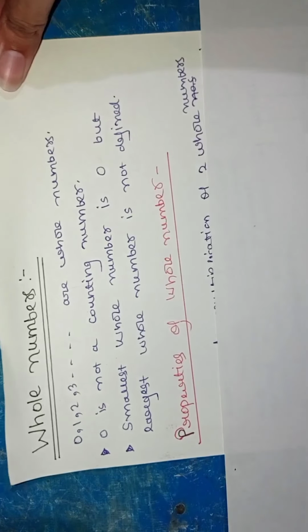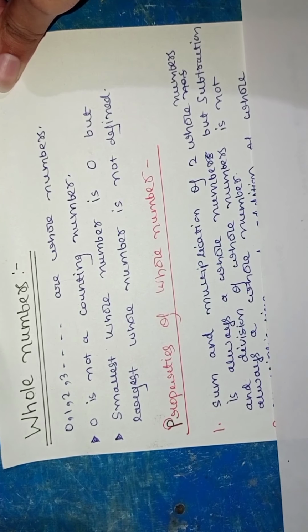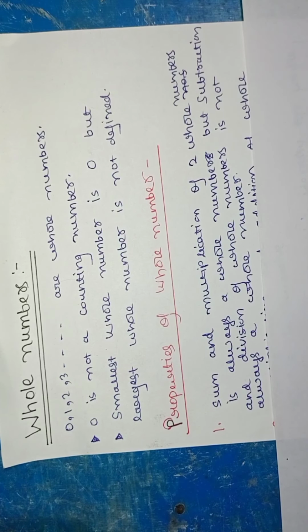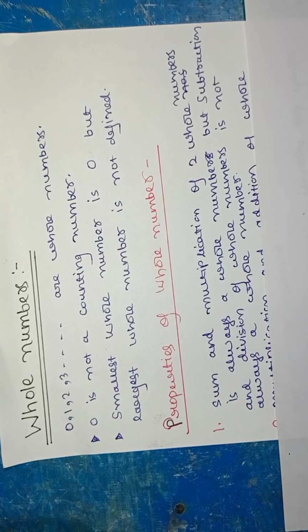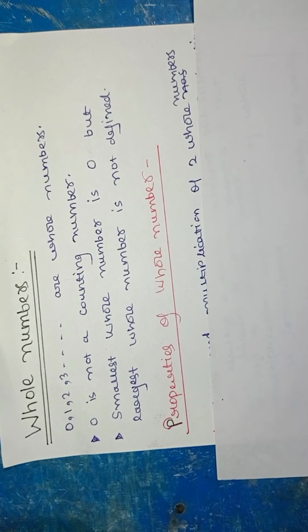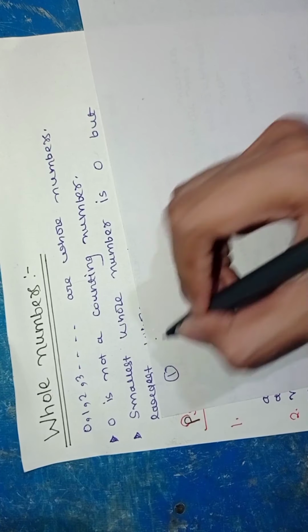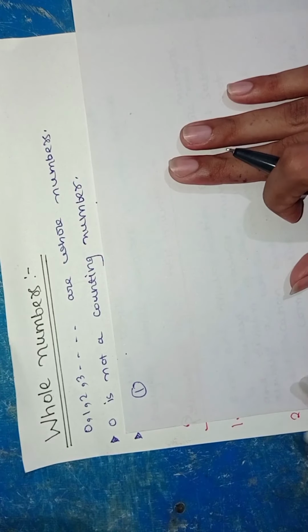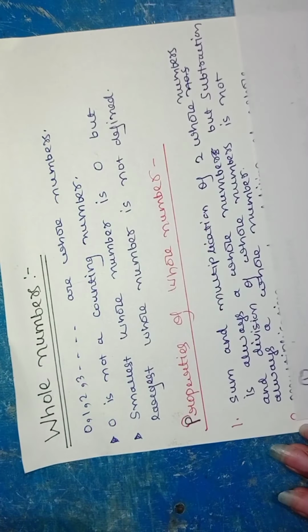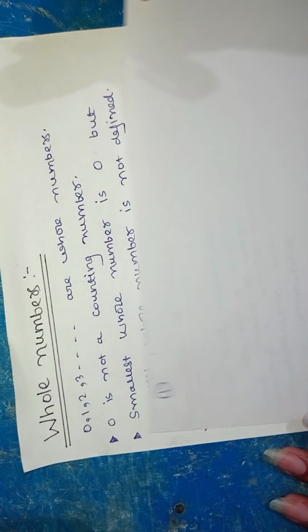Now we have some properties of whole numbers. The very first property is that the sum and multiplication of two whole numbers is always a whole number, but subtraction and division of whole numbers is not always a whole number. This is the same as the property we studied in natural numbers, but this one is for whole numbers. We will see its example.